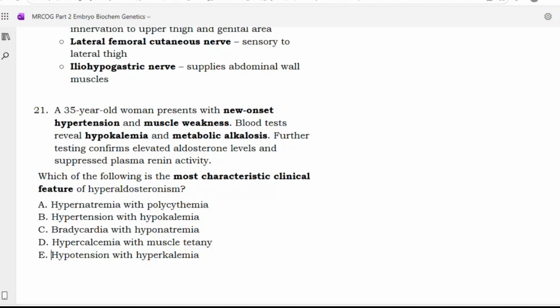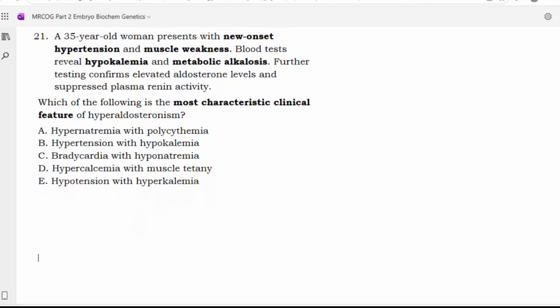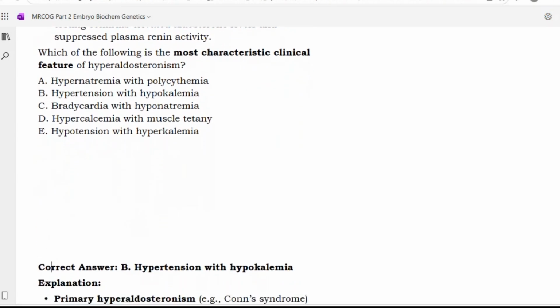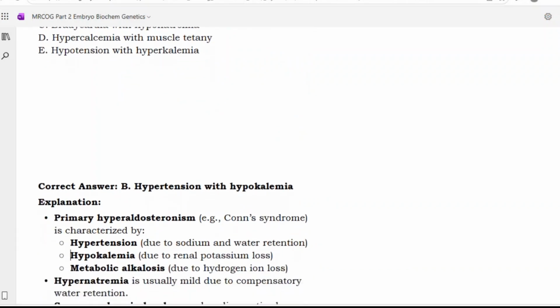Sir, option B, hypertension with hypokalemia. Option B, sir. So it is hypertension with hypokalemia.